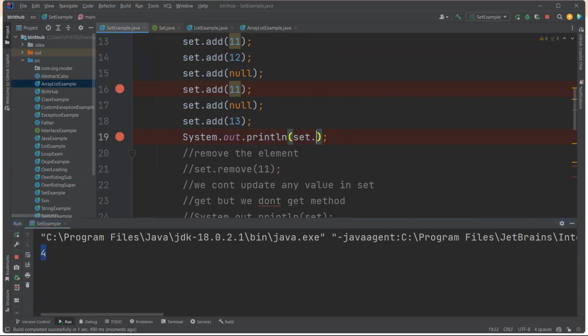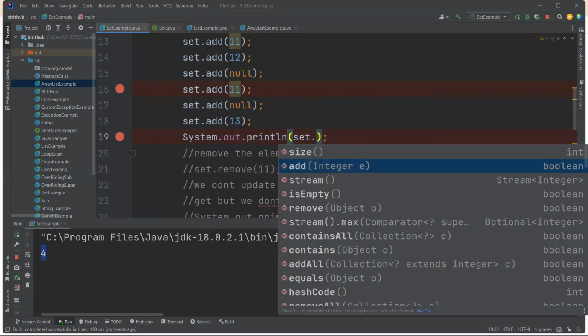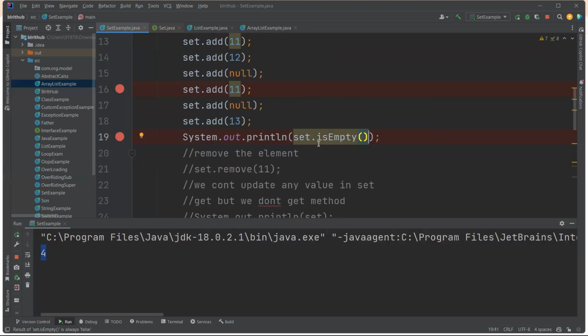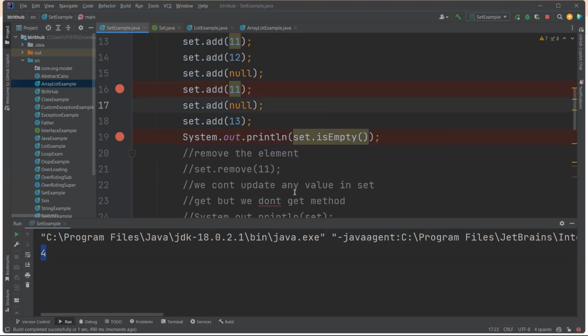Now the add method, you know, adds an element to the set. Is empty: is the set empty? No, because the set has four values, so it will give false.